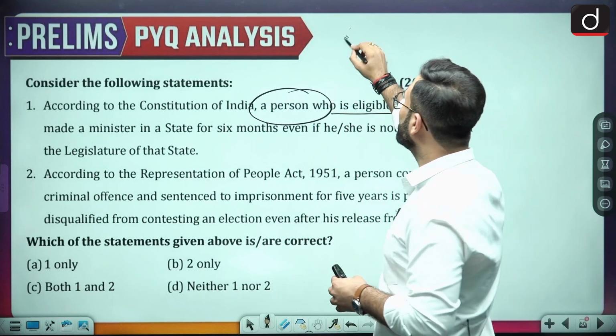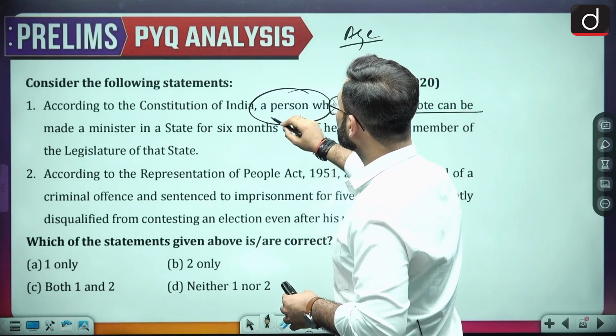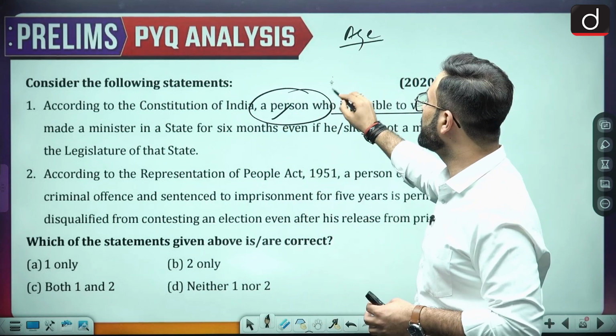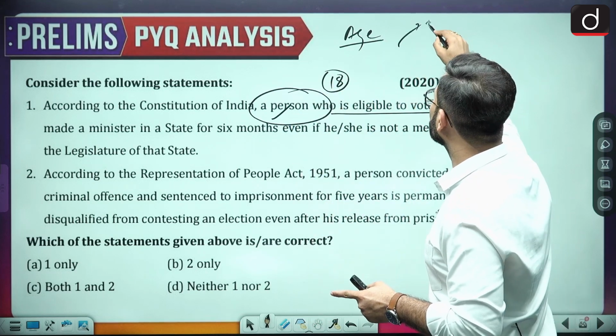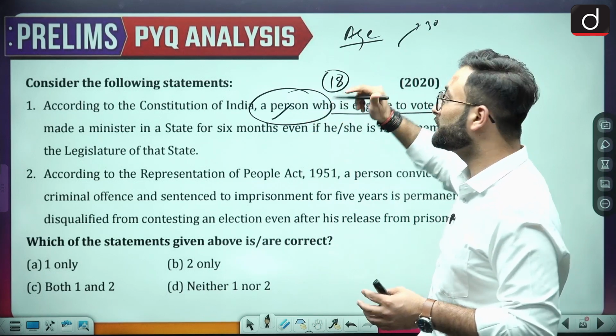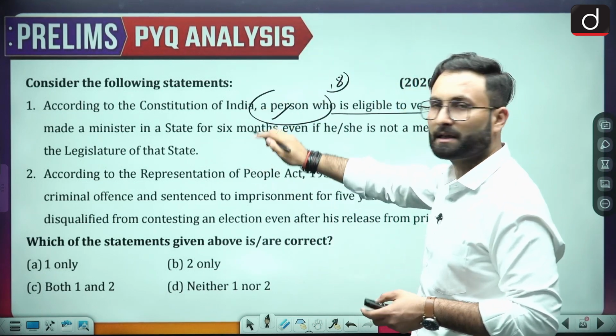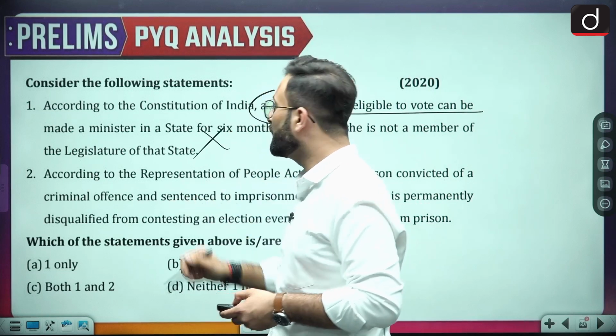So for that the age matters. When we talk about a person who is eligible to vote, the age is 18 years. When we talk about becoming a member of a house, the age is 30 and 35. So considering that, this would be your wrong option.